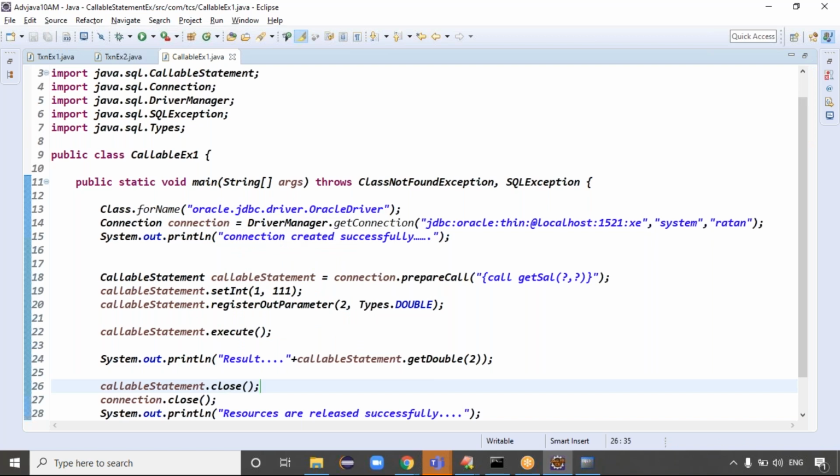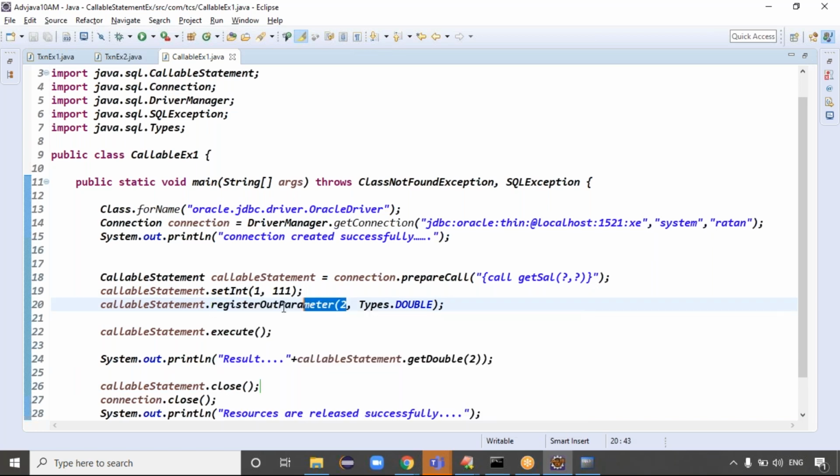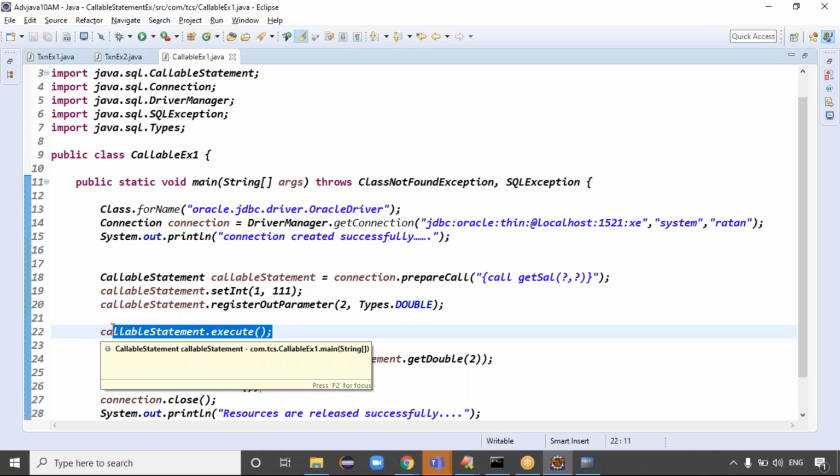Procedures and functions are available at the database side. You execute the procedure at the database side, give the input to the procedure, and register the output parameter. Once you register the output parameter, the output will be stored in the registered parameter. After that, you execute the query, right? Exactly. Is it clear now?